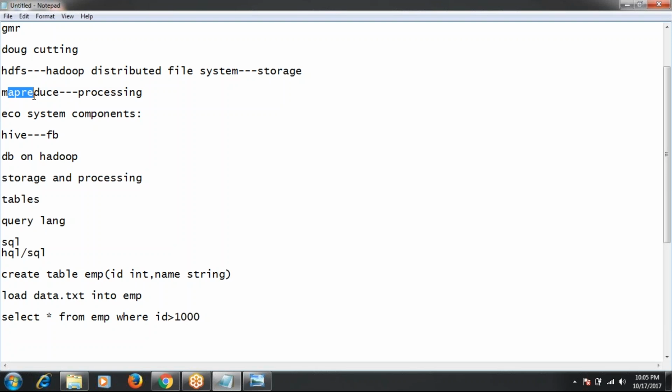At the end of the day, whatever the jobs, Hive jobs or Pig jobs or Sqoop jobs, all ecosystem components' jobs are converted to MapReduce only. Why? Because all ecosystems are developed on top of HDFS and MapReduce. That is the reason I'm saying that without HDFS and MapReduce, the ecosystem components don't work.